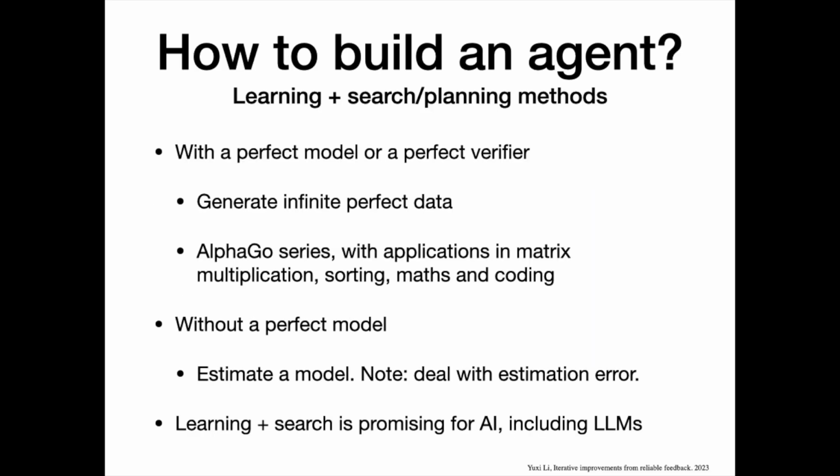One more method to build agents is by integrating learning with search, planning. With a perfect model, simulator or a perfect verifier, we can generate infinite perfect data, with a prominent example of AlphaGo. Without a model, usually, we estimate a model. Note, we need to deal with the estimation error. Learning plus search is promising for AI, including LLMs.